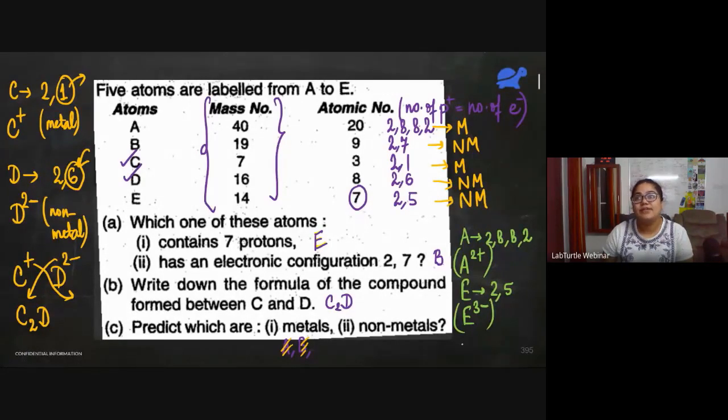So how do we write the formula? We'll do A2 plus, E3 minus, and exchange their valencies. So we get A3E2. Wow, got many correct answers. Thank you, people. So I think this is clear now.